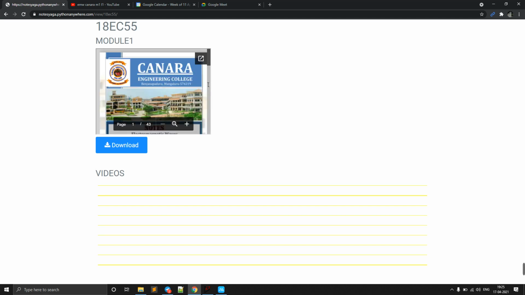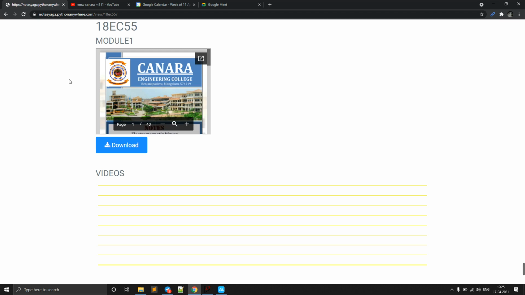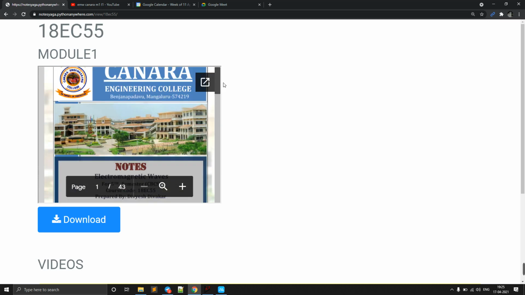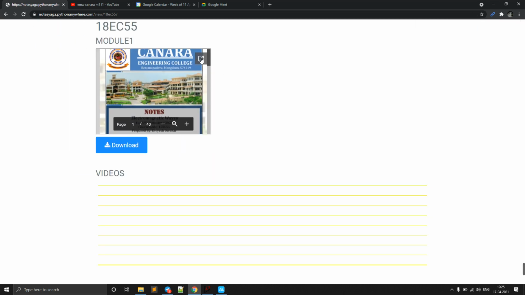And we can read here only. If it's a mobile, then we can just zoom it, and here also we can zoom it like this. That means simultaneously we can go through many modules. And even if we click here, it will take us to a big screen, that means a bigger reading view, and this is the one-click download option.